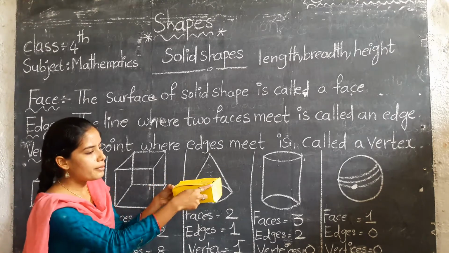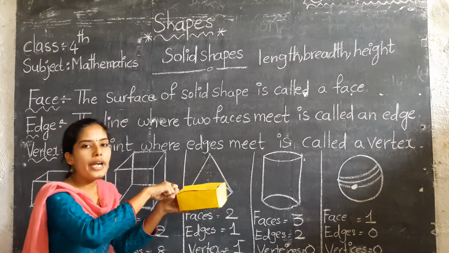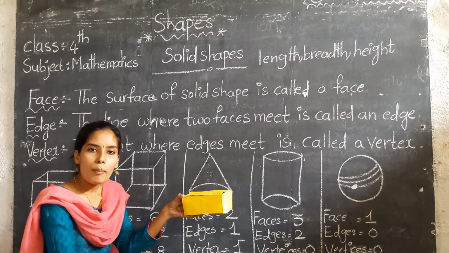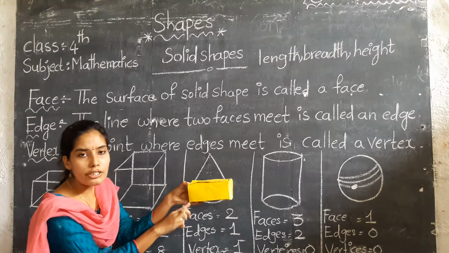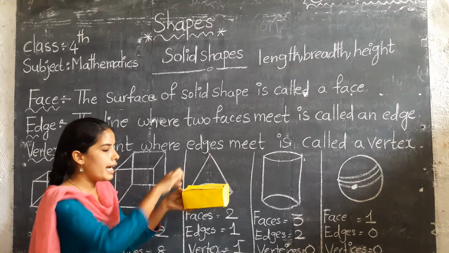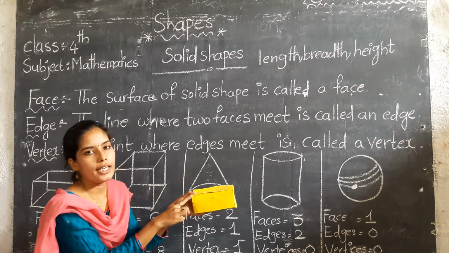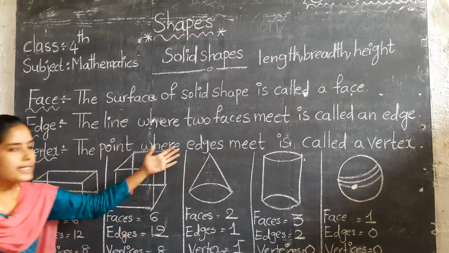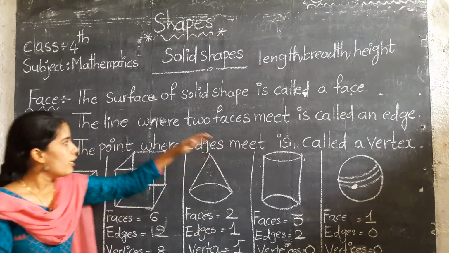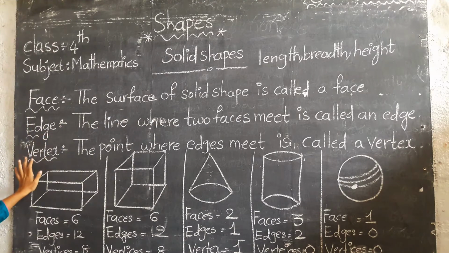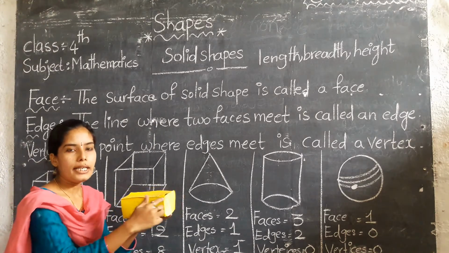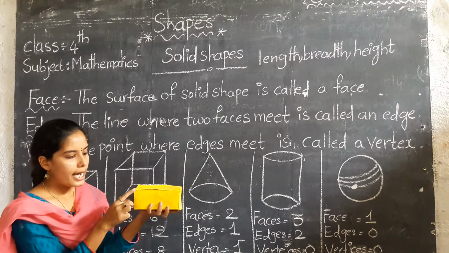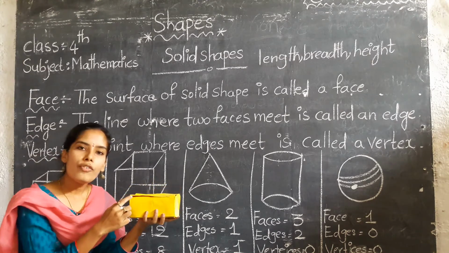It is a point where two or more edges meet. These three edges meet at one fixed point. That fixed point is called a vertex. So this is the face, this outline part is called an edge, and these corners are called vertices.